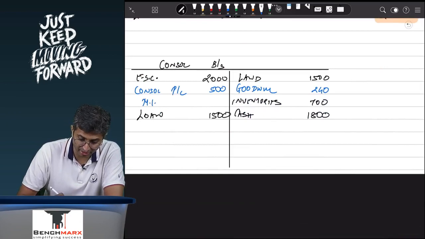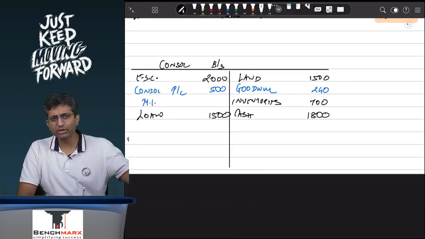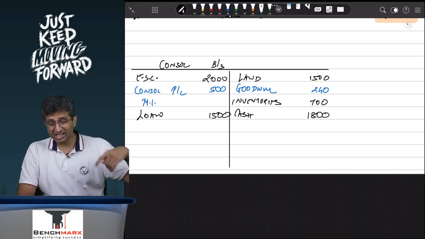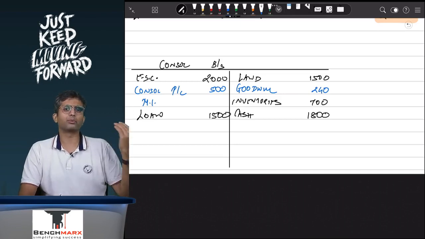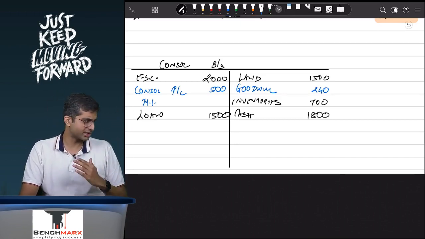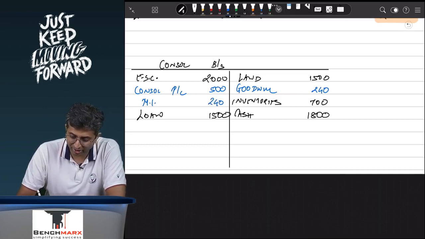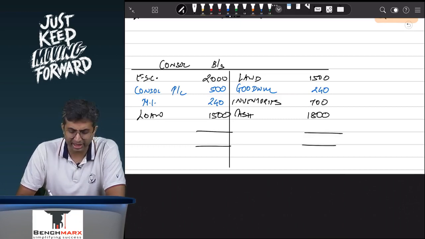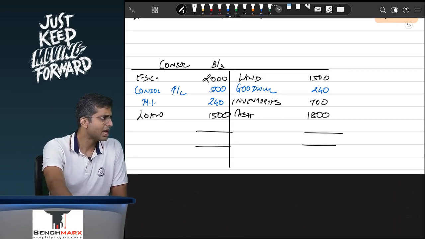And there is minorities interest. Where do we show minorities interest in the Schedule 3 balance sheet? You prepare the shareholders' funds, share capital and reserves, then a separate line item, point 2, minorities interest, then a separate line item, point 3, non-current liabilities, current liabilities, etc. And as a result, the minorities interest is 240. So these three numbers that I've written in blue will easily carry more than 60% of the marks of your overall question, and hence it is very important that you try to get these numbers correct.